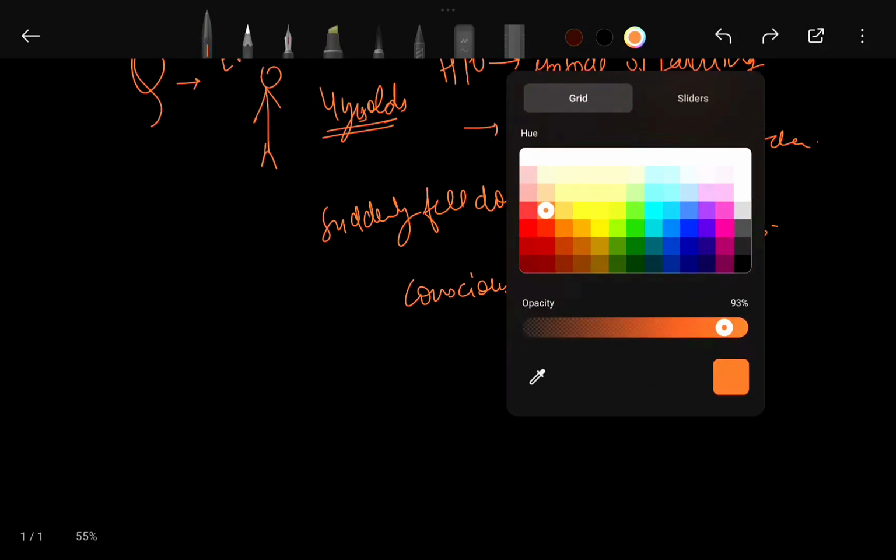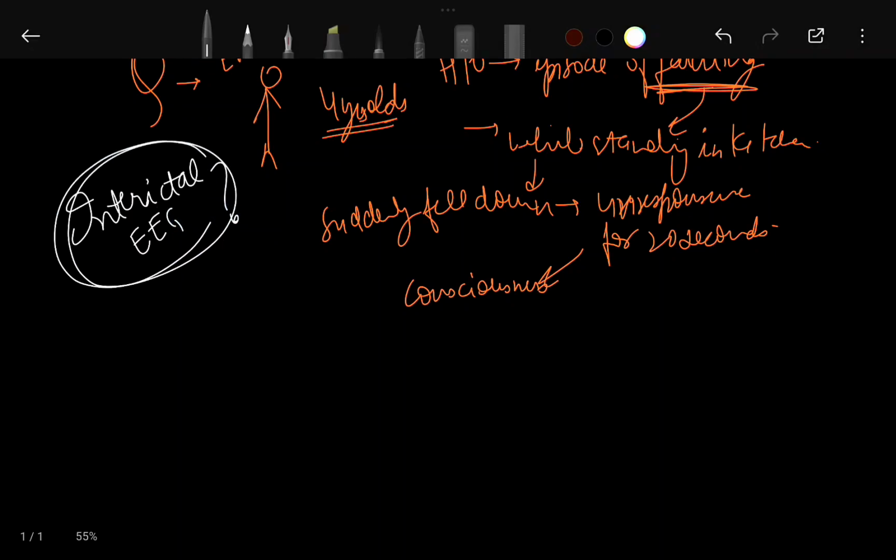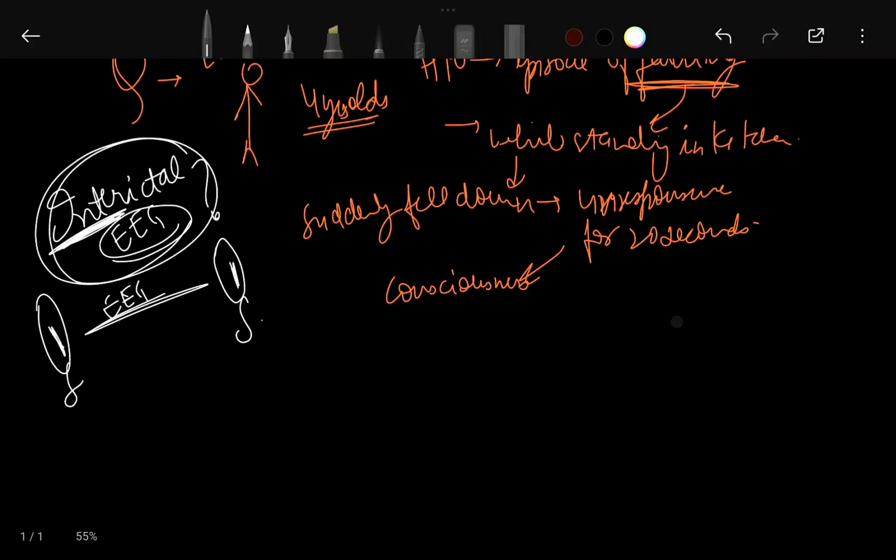I forgot to mention the interictal EEG. What is that? It is the EEG which is taken between two episodes of seizure. This is when a seizure happened and this is when a seizure happened. The time between two seizures is when the EEG is collected. It is also known as IED, interictal epileptiform discharges, which are also seen in seizures.